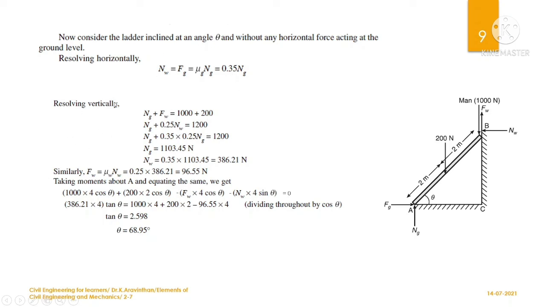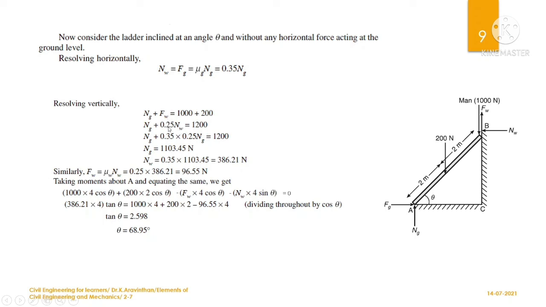Okay. Now let us resolve vertically: Ng plus Fw. So both are upward, you can write them on one side, and 200 and 1000 are downward, so you can write them on the other side of this equation. So this is our equation. You know Fw is friction at the wall, so friction is mu times normal reaction.